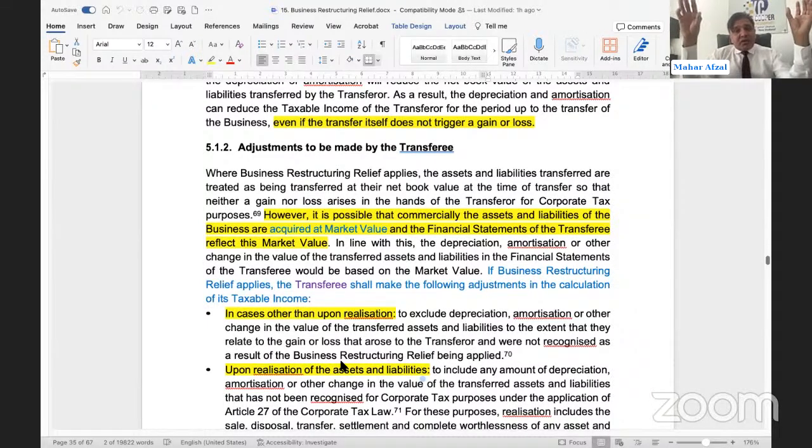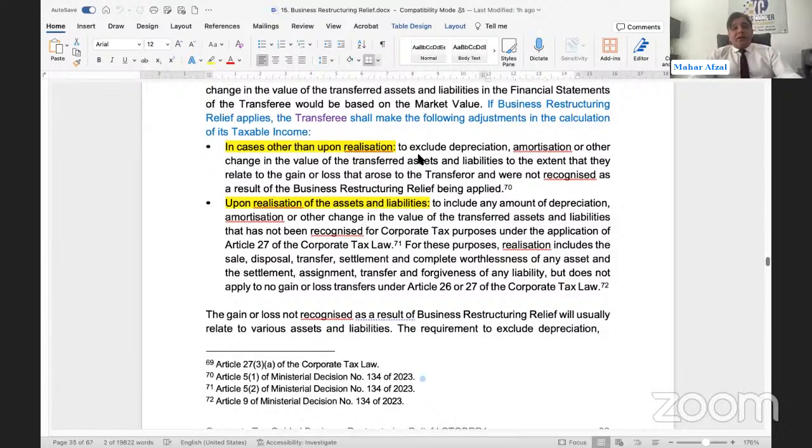So the transferee will charge depreciation at the market value as well. They said this transferee will not be allowed depreciation up to the gain or loss not recognized at the time of transfer, and upon realization of the assets and liabilities, it will again be adjusted. To exclude depreciation, in case other than upon realization, the asset has been transferred from the transferor to the transferee, but it has not been realized. The transferee is still holding the asset. Depreciation and amortization, and other changes in the value of the transferred assets and liabilities, are excluded to the extent of the gain or loss arising on the transfer that was not recognized at the time of transfer. Whatever gain or loss was not recognized, depreciation will be disallowed up to that value.